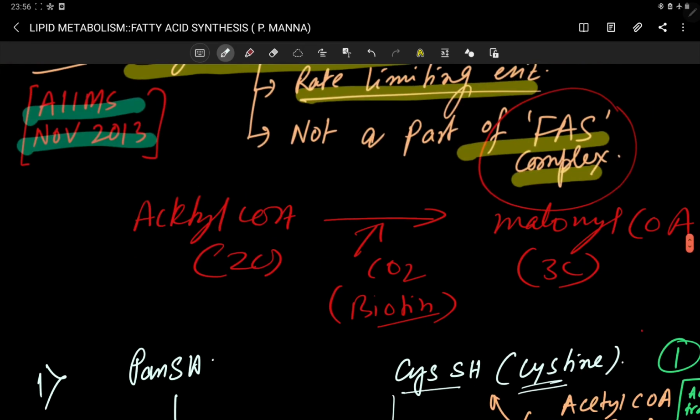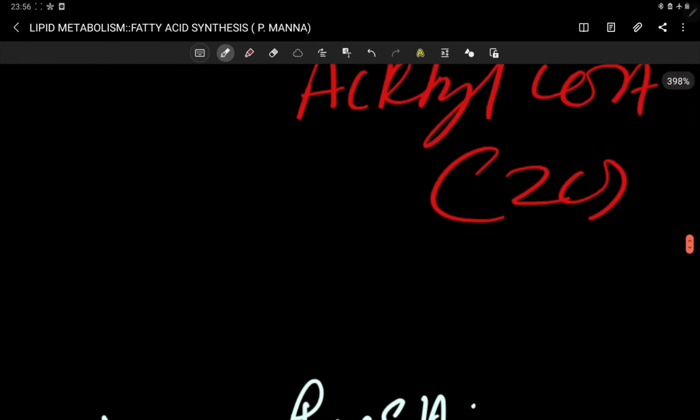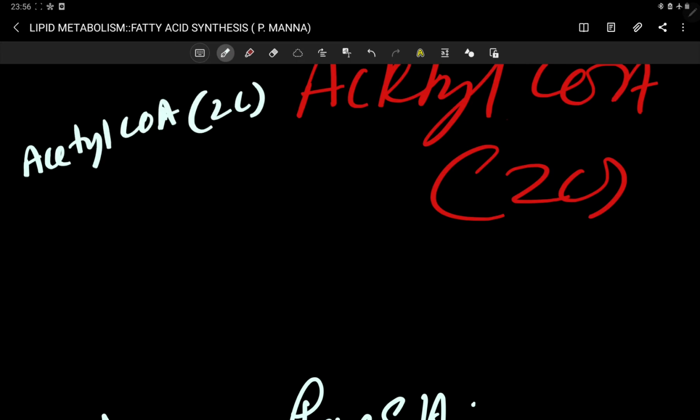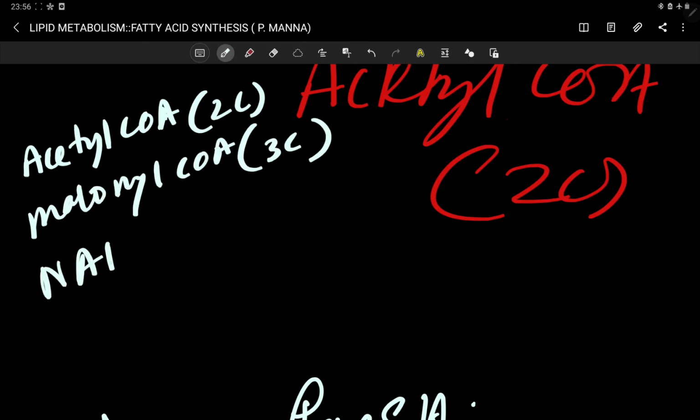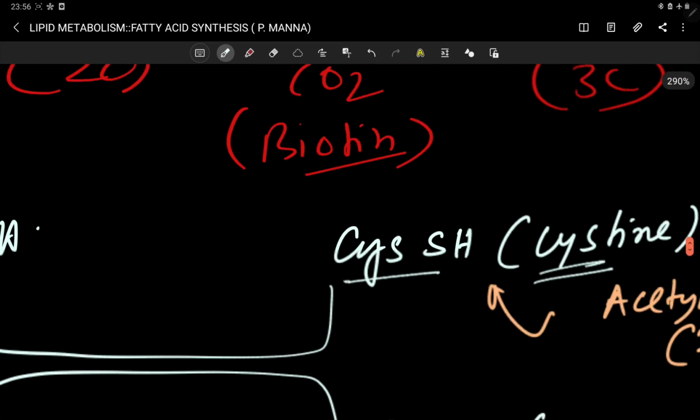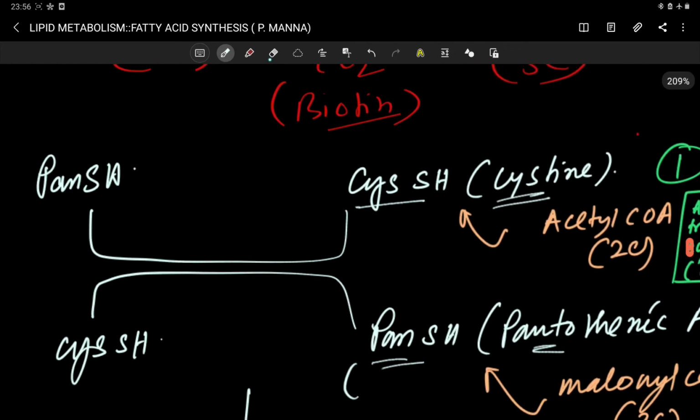First of all, I already told previously that the precursor of fatty acid synthesis is acetyl CoA. Acetyl CoA is required to synthesize fatty acid. Malonyl CoA, 3 carbon, and NADPH are also required. How acetyl CoA, malonyl CoA, and NADPH come into this pathway, I already told in the previous video.